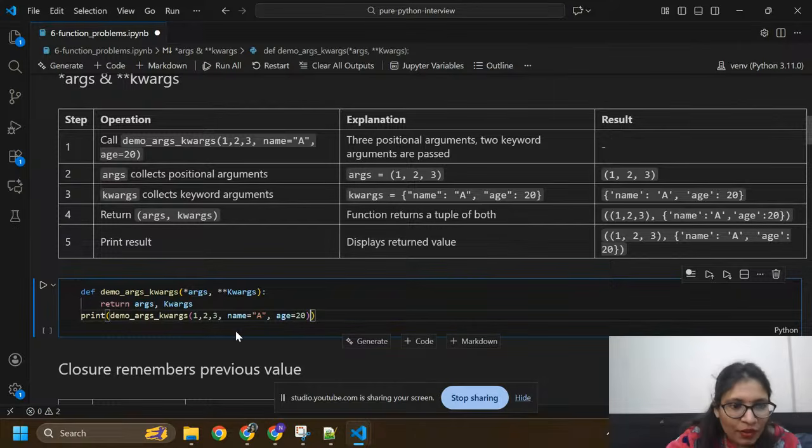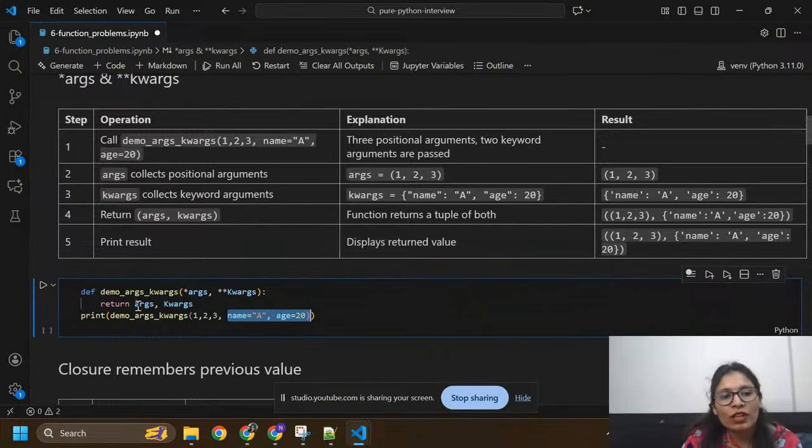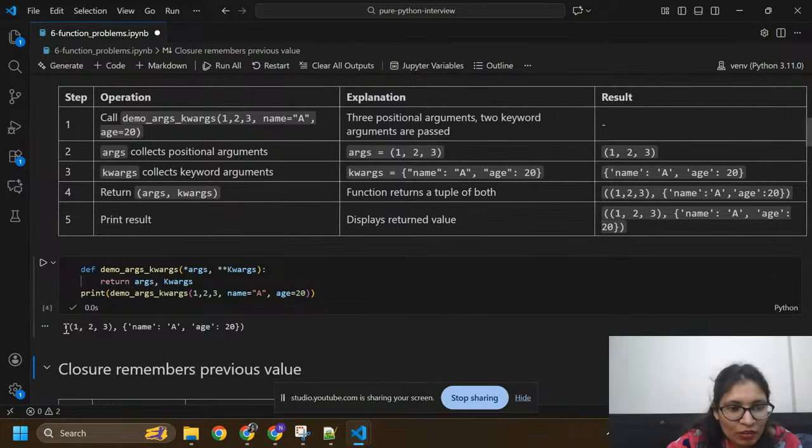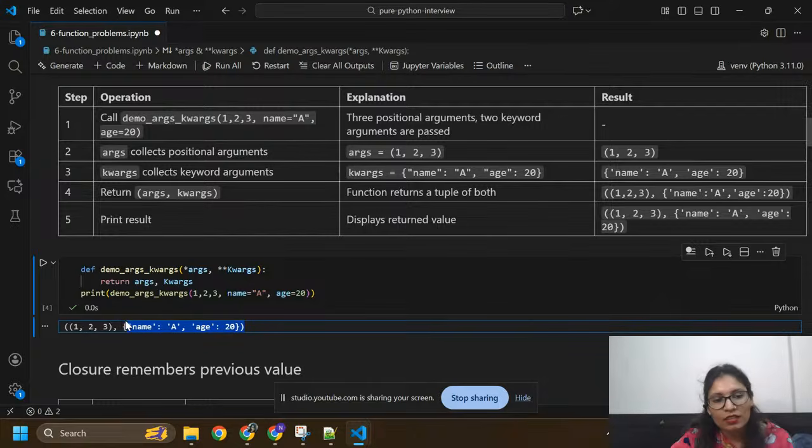So this is the function name, and here these are the arguments 1 2 3. And these are the keyword arguments, which have key and values. Here I'm going to return both args and kwargs. Then I'm going to run. So I got this: these are the arguments, and these are the keyword arguments with the key and values in a second dictionary.